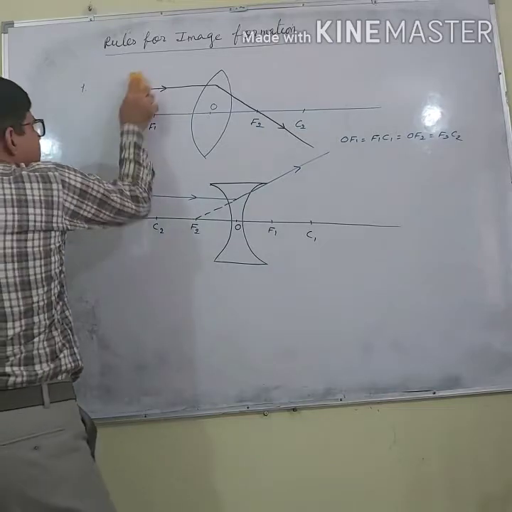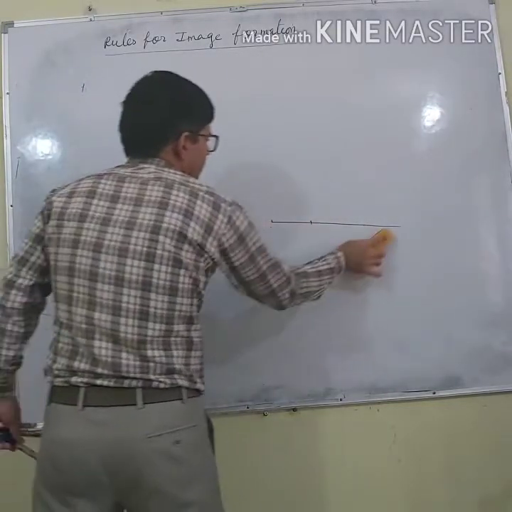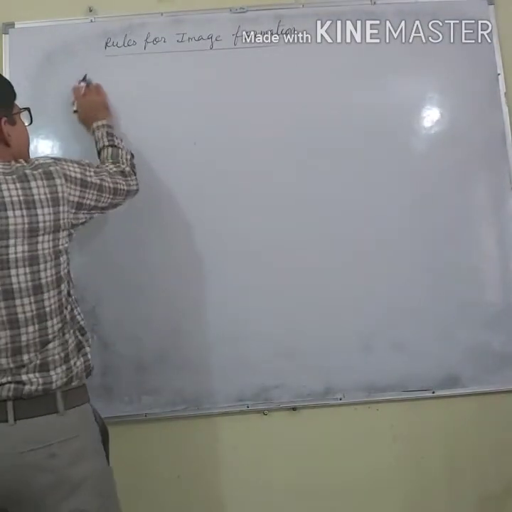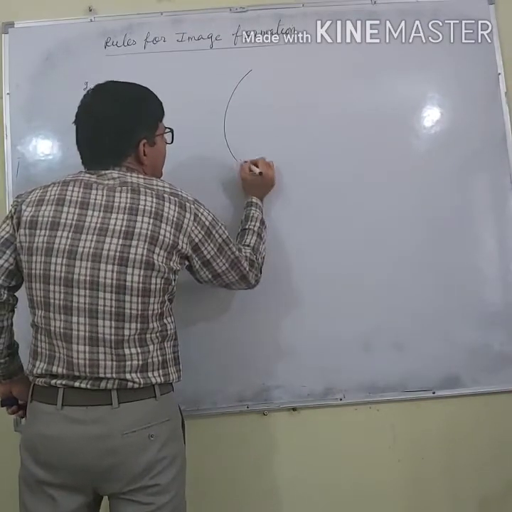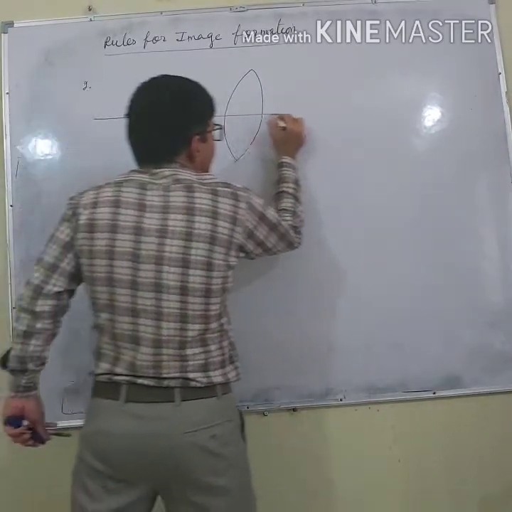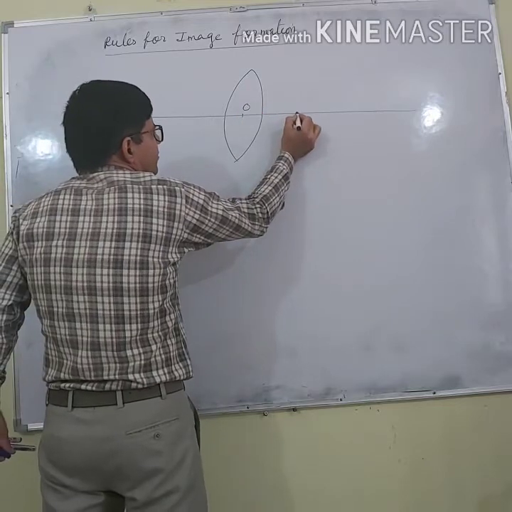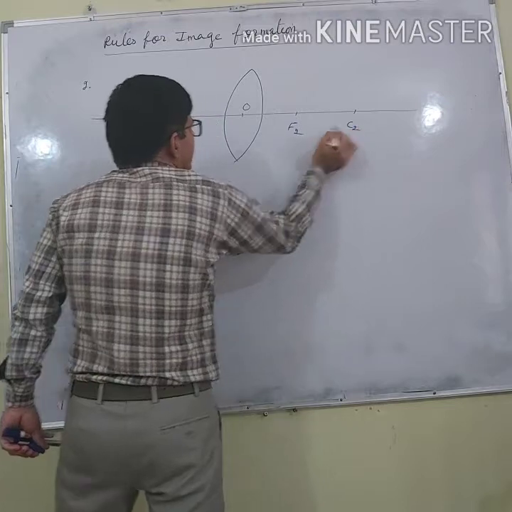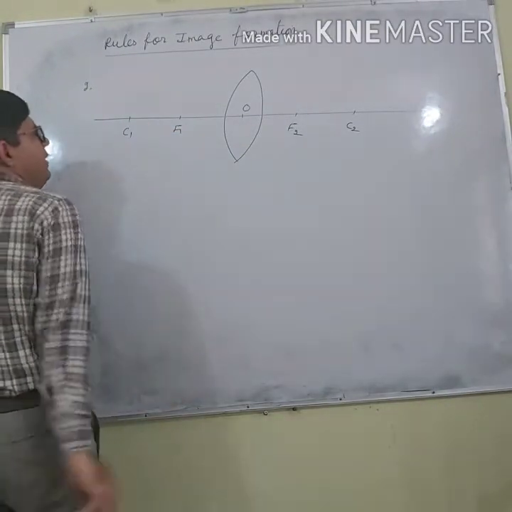Second rule is, rule number 2. The reverse will be that, let us say this is a convex lens, again this is the principal axis, this point is the optical center, this is F2, this is C2, and here it is F1 and here it is C1.